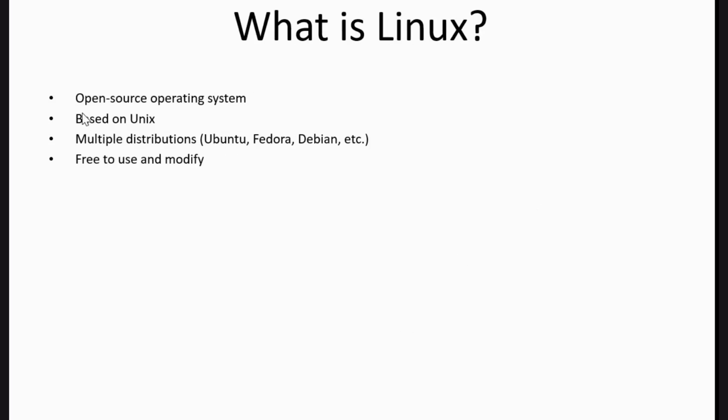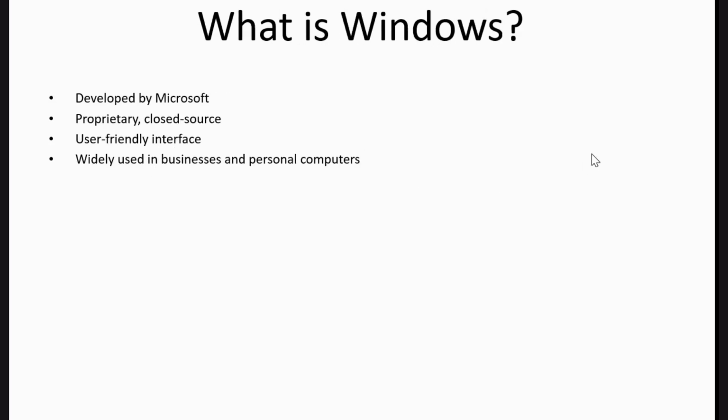What is Linux? It is an open source operating system based on Unix. Because Unix is written in C, Linux is also written in C. Linux came from that Unix. Multiple distributions of Linux are Ubuntu, Fedora, Debian, etc. It is free to use and modify, because it is open source.